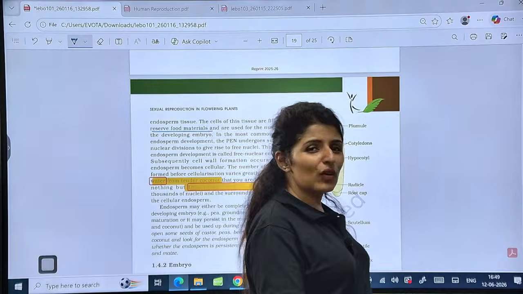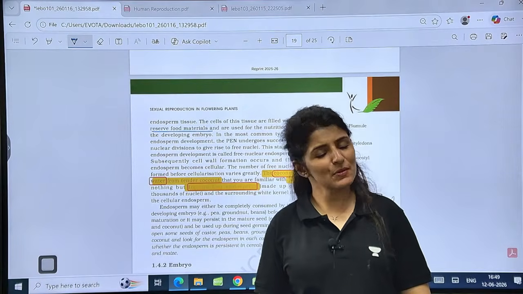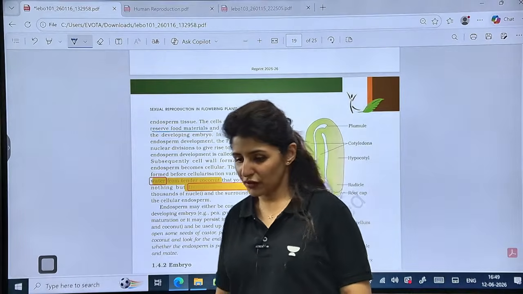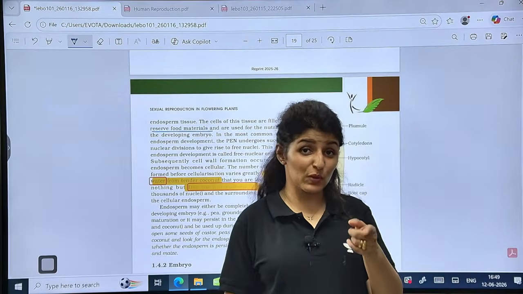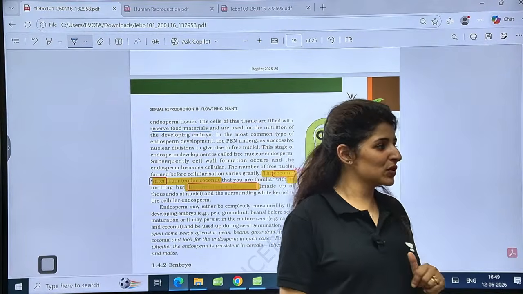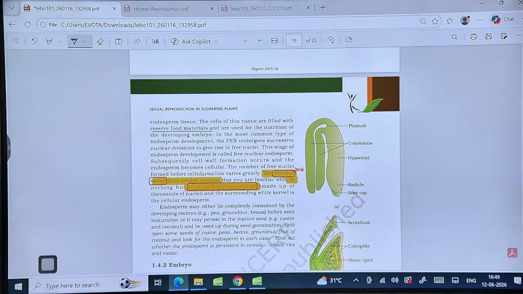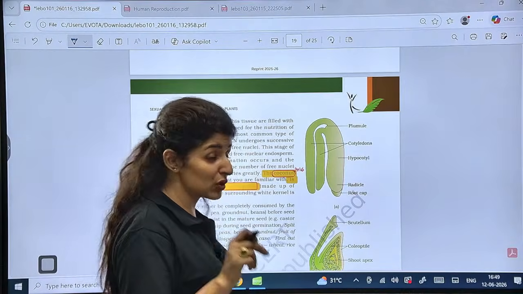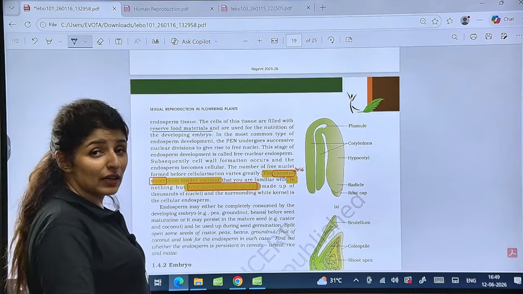And please let me know what is the ploidy of endosperm in the case of gymnosperms. We have discussed that already. Quickly let me know, guys. Yes, please. All the serious students here. Very good, Chaturya. The ploidy of endosperm in gymnosperms is haploid, because in gymnosperms it is a pre-fertilization structure, not a post-fertilization structure. Very good, guys. So in gymnosperm it is haploid, while in angiosperm our endosperm is triploid.